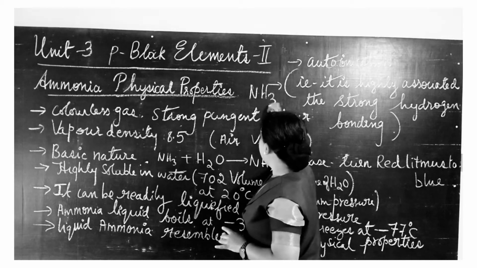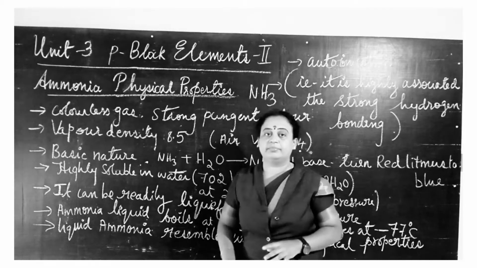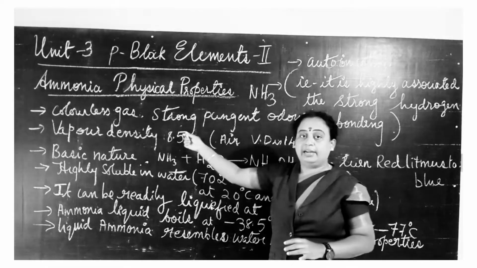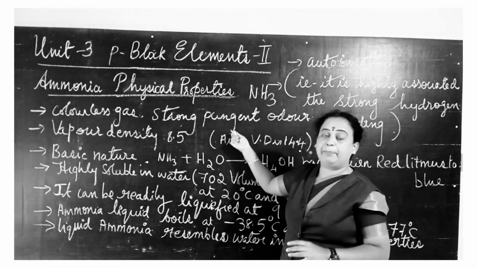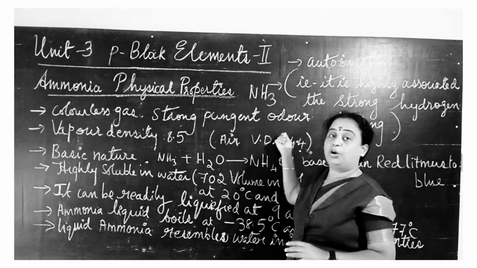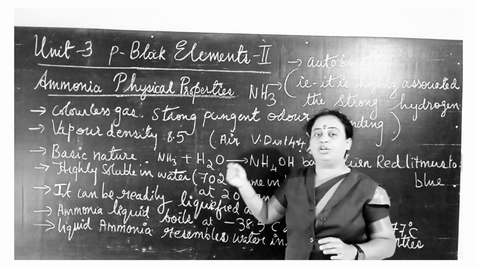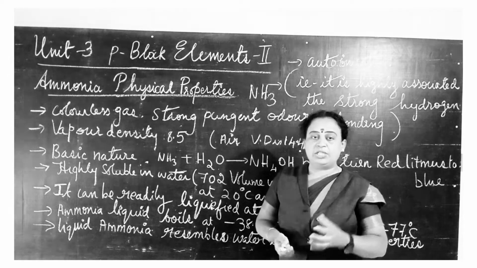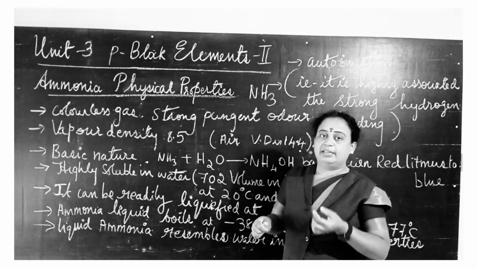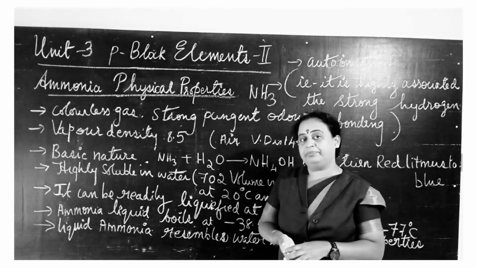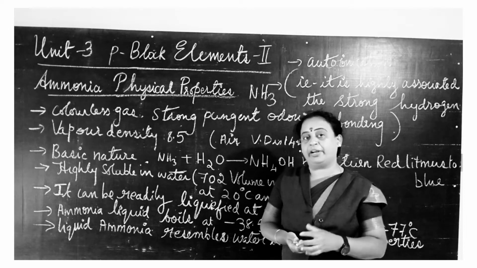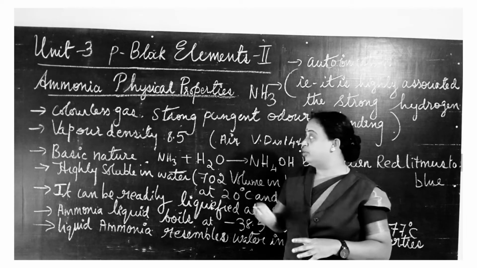This ammonia gas is a colorless gas and it has a pungent smell, a pungent odor. The smell of this gas is not tolerable to us. Once we inhale this gas, our eyes turn watery. We will not be able to tolerate it.